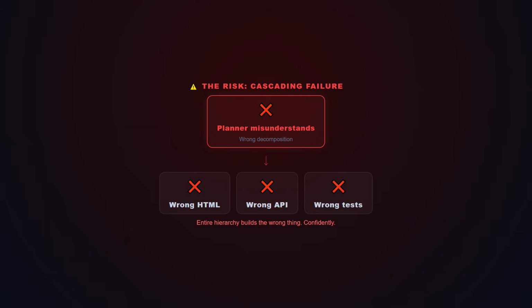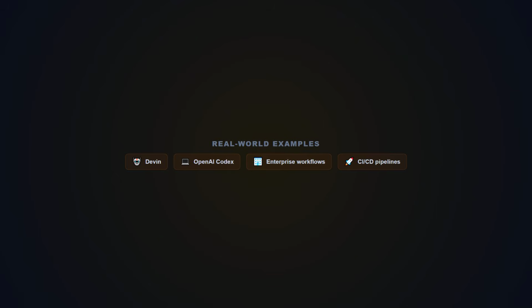In 2026, this is exactly how Devin works. You tell Devin, build me a landing page with a contact form. The top-level planner decomposes it. One subagent handles the HTML structure. Another handles CSS styling. Another writes the form validation. Another runs the tests. Each subagent is specialized. Each reports back to its supervisor. If the test agent finds a bug, it escalates to the planner, who reassigns the task.